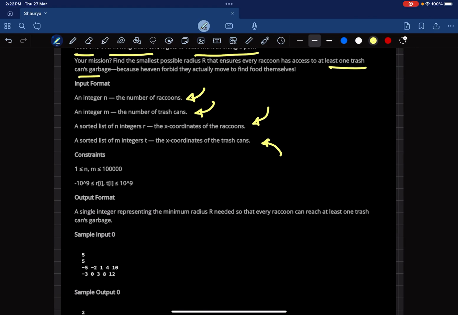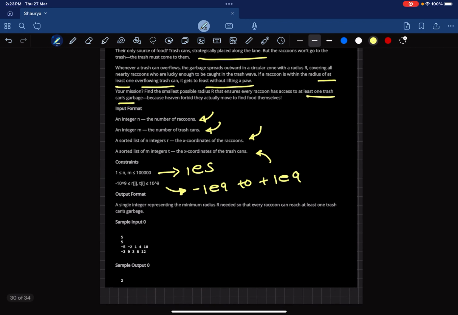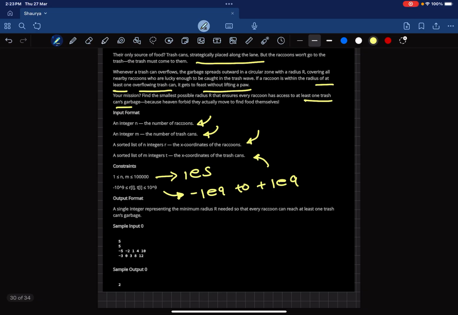The constraints on n and m are 1e5, and the coordinates range from minus 1e9 to plus 1e9. In the output we have to print a single integer, the minimum radius needed so that every raccoon can get food.